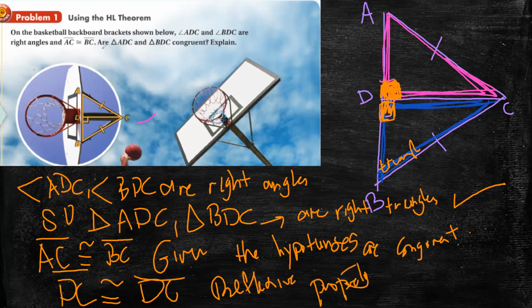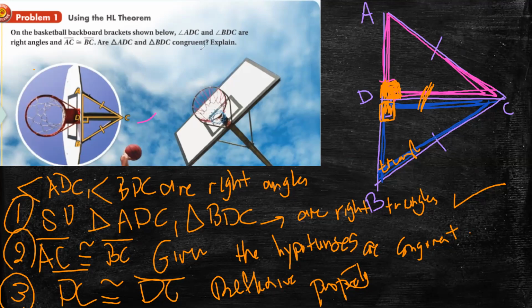So now, do I have one pair of legs that are congruent? Yes, teacher. Which is DC. So now the conditions are: the first one, I have right triangles. The second one, the hypotenuses are congruent. The third one, one pair of legs are congruent. So can I conclude now that these two triangles, the pink and the blue one, are congruent? Yes.